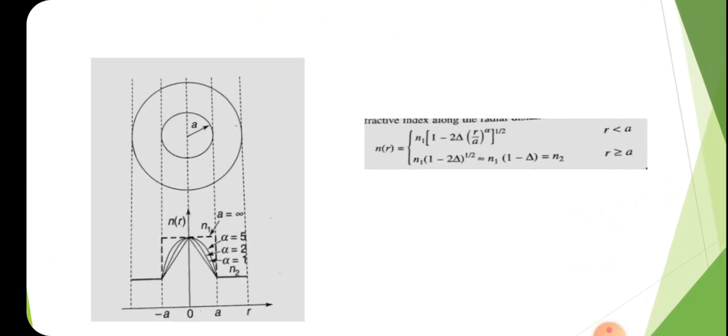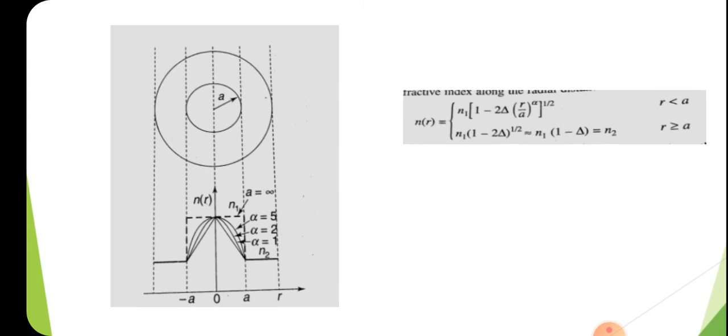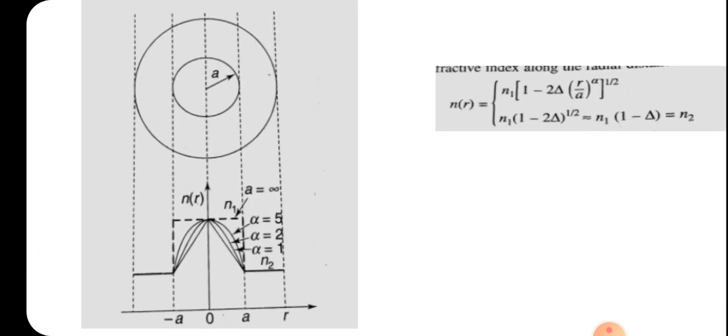The figure shows the variation of the refractive index of the graded index fiber. A fiber optic cable's transverse section is shown, represented by two circles. The inner circle represents the core, whose radius is a. The outer circle represents the cladding interface. We can draw the refractive index profile as shown in the figure, and we can see that the refractive index varies as a function of radial distance. That means it is not constant in the case of graded index fiber, but the cladding refractive index will be constant, that is N2.